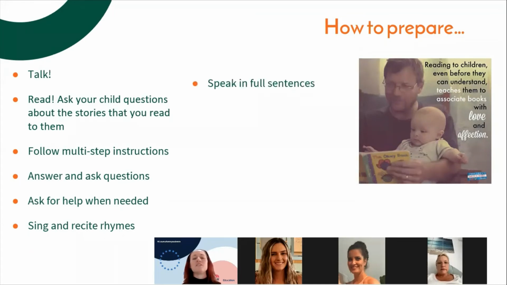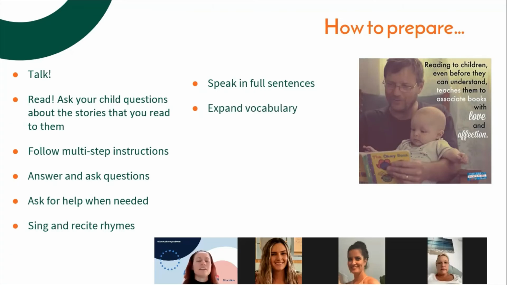Speaking in full sentences is really helpful. When we start learning and teaching children to write, if they're not speaking in full sentences, they find it really difficult to write a full sentence. We often say to students, if you can say a sentence, you can write a sentence, but that obviously is contingent on them actually speaking in full sentences. So if you could pick that up with your child when they're not speaking in a full sentence and actually get them to re-say whatever it was that they were asking for, that is really, really helpful.